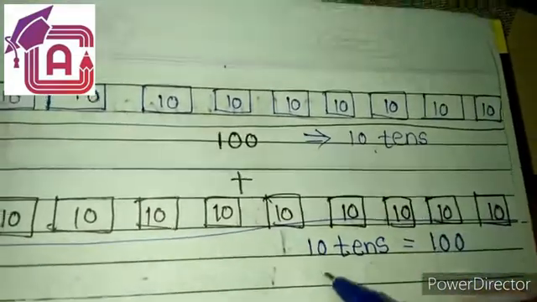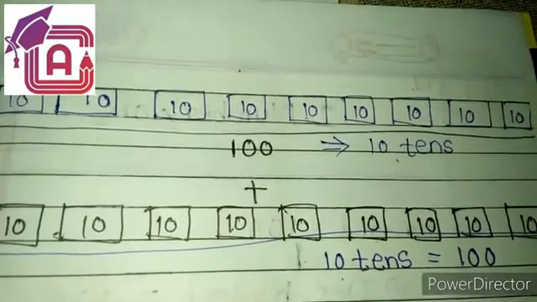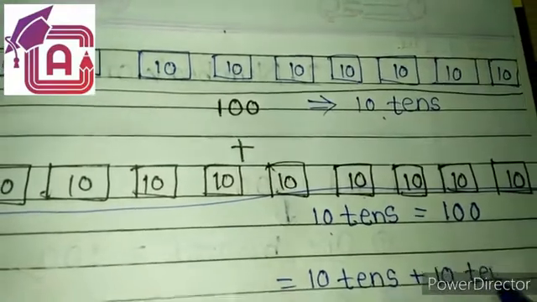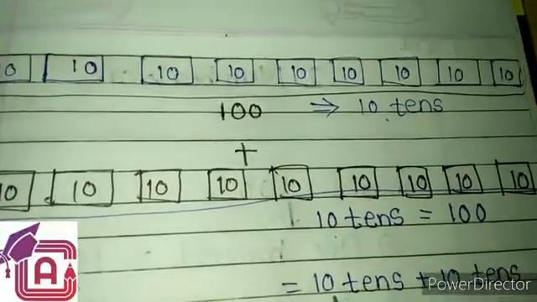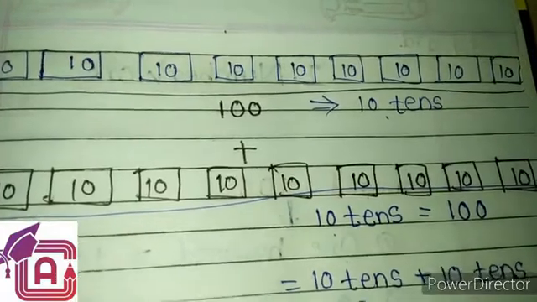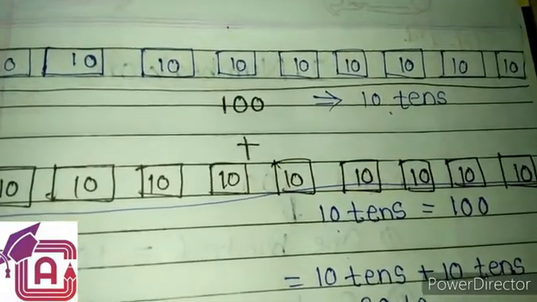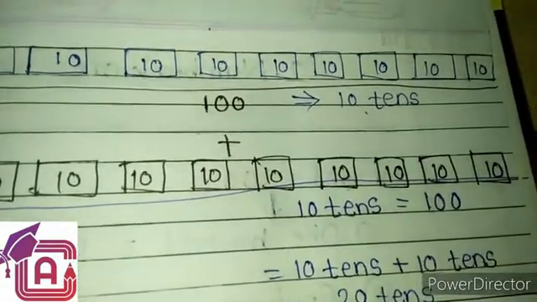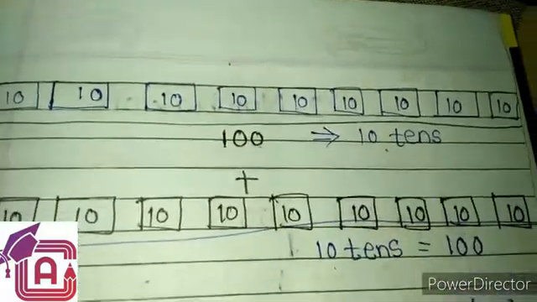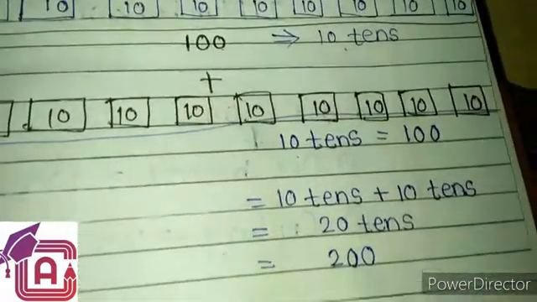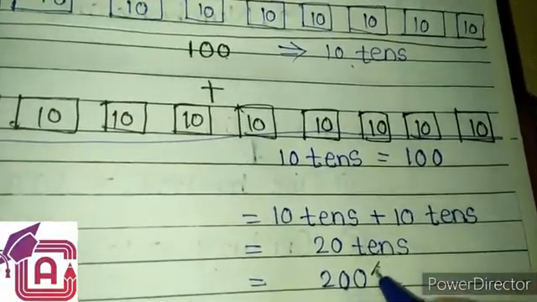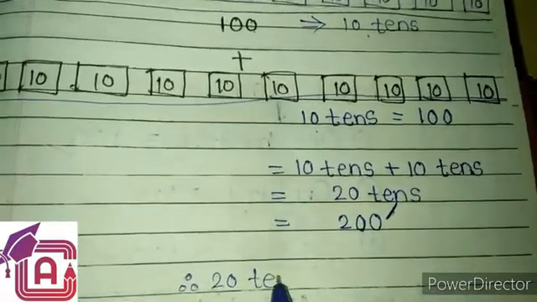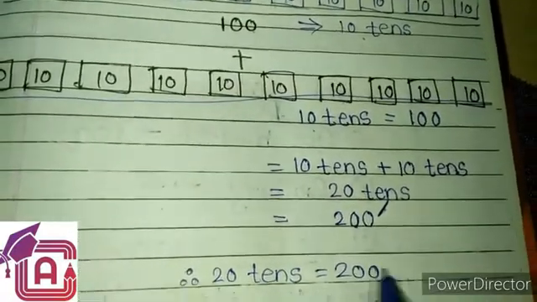So this becomes how many? 10 tens plus again this 10 tens. So this 10 tens plus 10 tens means it is how many? 10 plus 10, 20 tens. And 20 tens means how much amount? This 100 plus 100, 200. So therefore 20 tens is equal to 200.